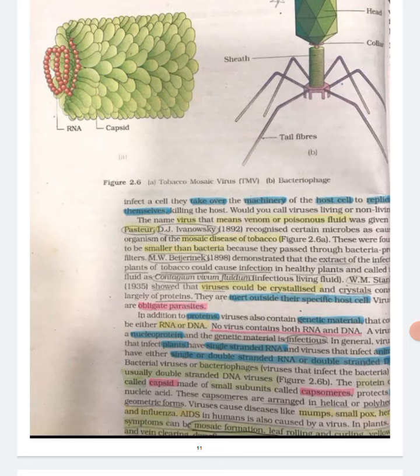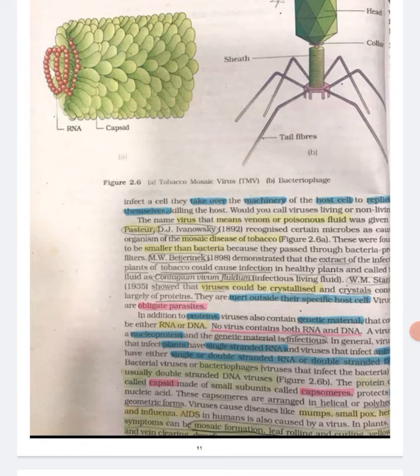The name virus, that means venom or poisonous fluid, was given by Dmitry Ivanovsky. Dmitry Ivanovsky in 1892 recognized certain microbes as causal organisms of the mosaic disease of tobacco. These were found to be smaller than bacteria because they passed through bacteria-proof filters. M.W. Beijerinck in 1898 demonstrated that the extract of the infected plants of tobacco could cause infection in healthy plants and called the fluid Contagium vivum fluidum, infectious living fluid.